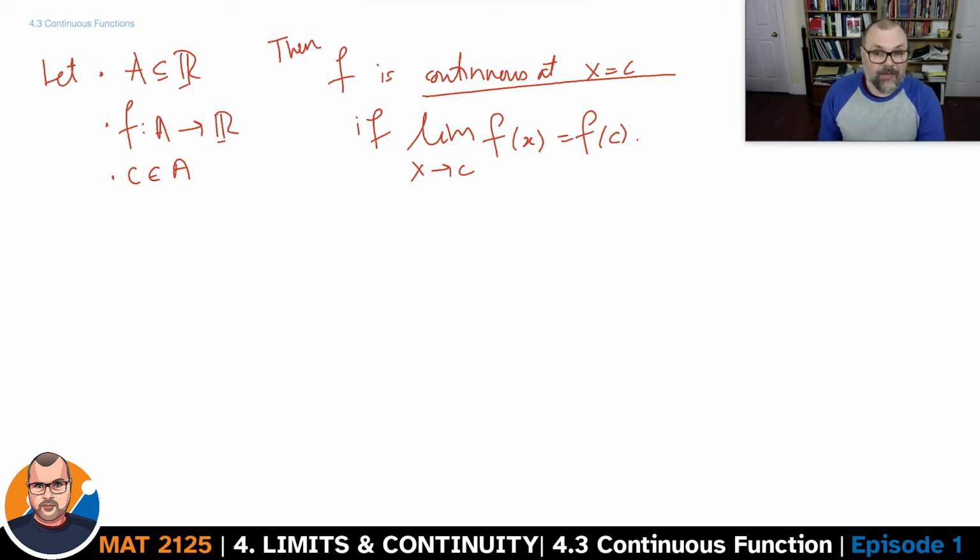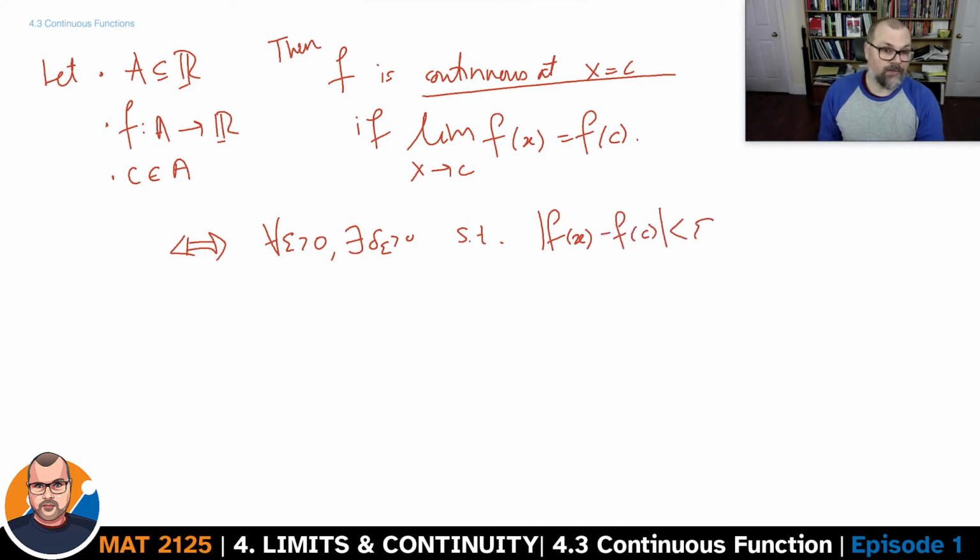Now what does that mean from an epsilon delta point of view? If for every epsilon greater than 0 you can find a delta epsilon greater than 0 such that the difference between f at x and f at c can be made smaller than epsilon, whenever x is in A and |x minus c| is smaller than delta epsilon.